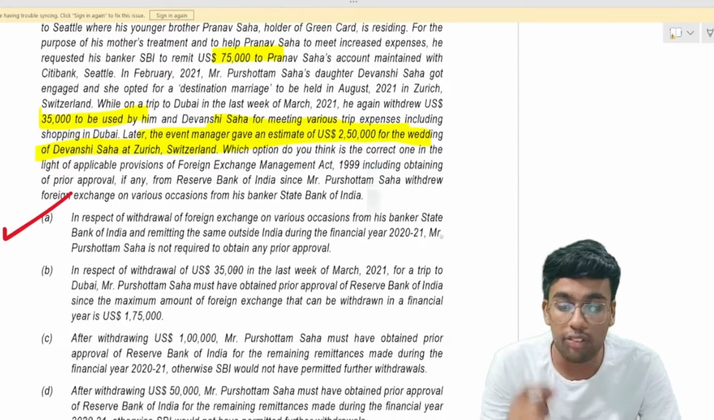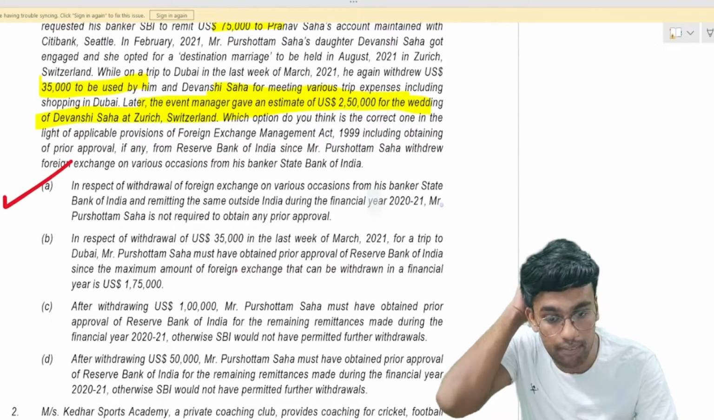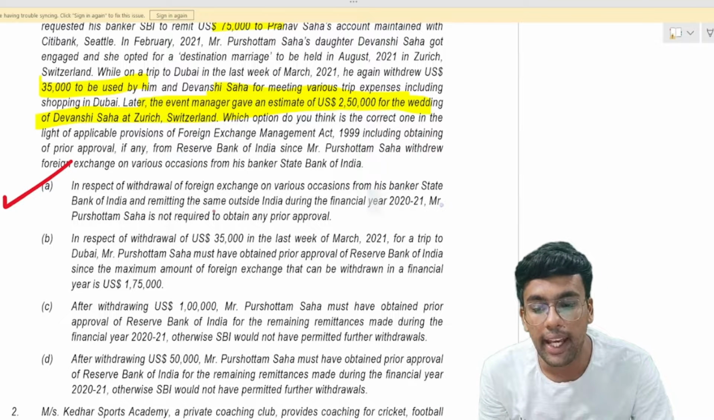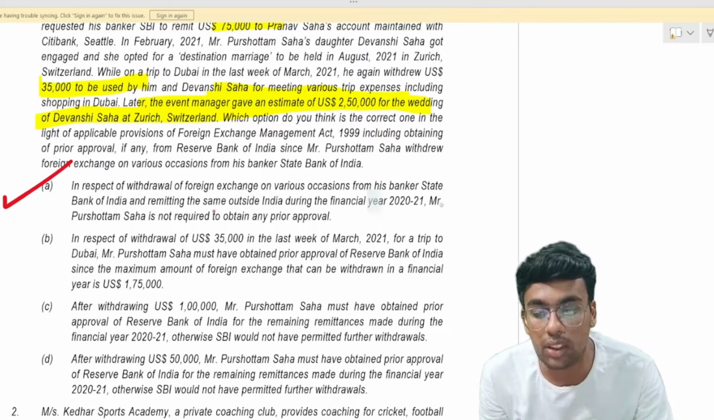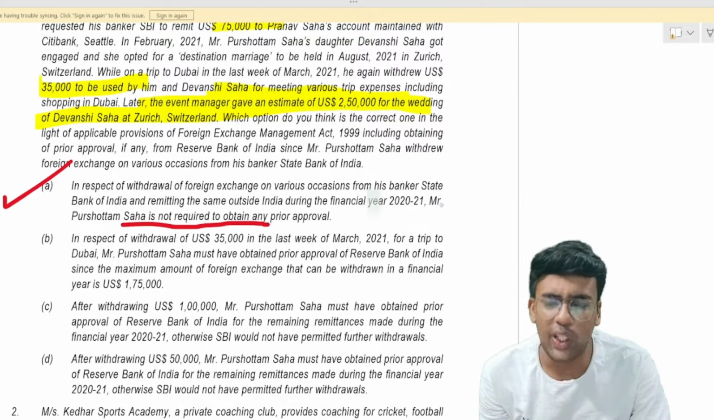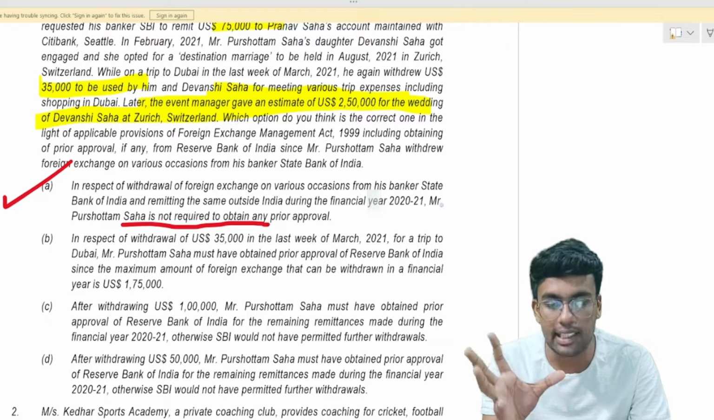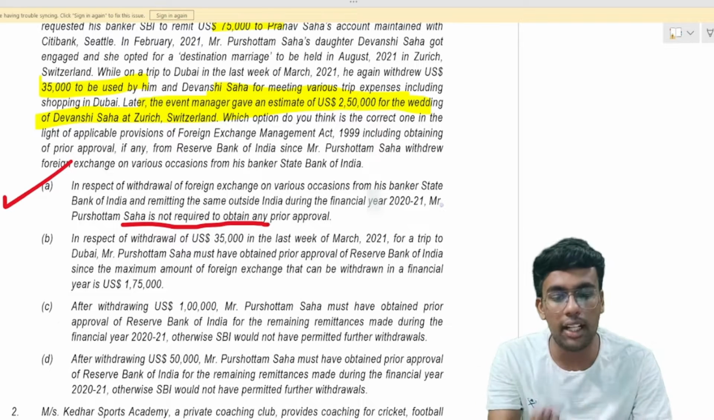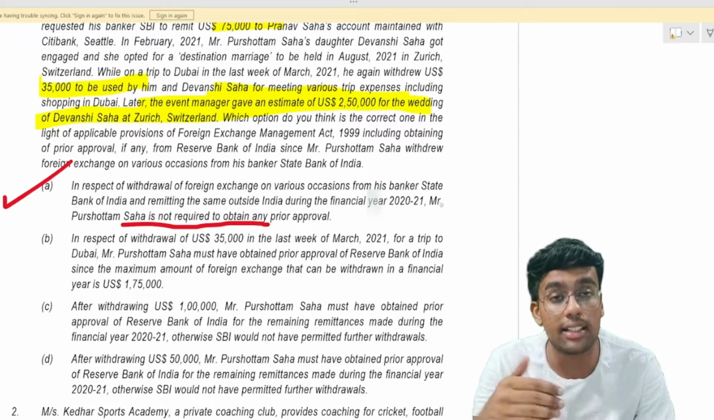In respect of withdrawal of foreign exchange on various occasions from his banker, State Bank of India, and remitting the same outside India, Mr. Purushottam Saha is not required to obtain prior approval of Reserve Bank of India. So I think this option matches with what we were thinking. But let us discuss more points also.